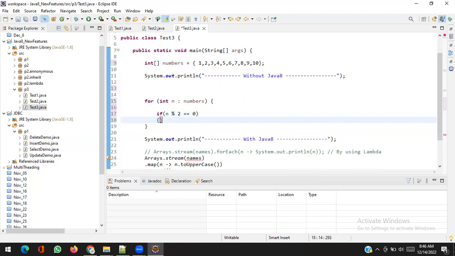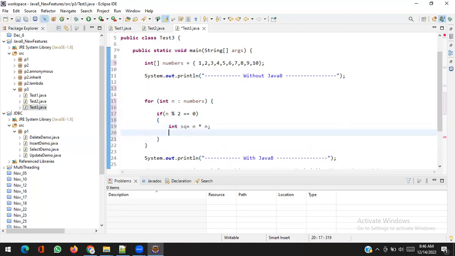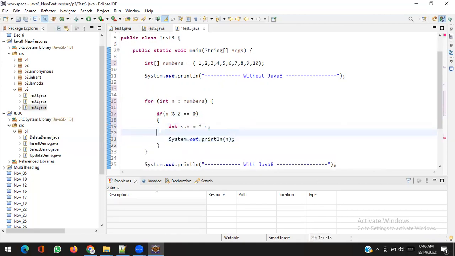If yes, then I will square it, meaning int square equal to n into n, and I will print the square.